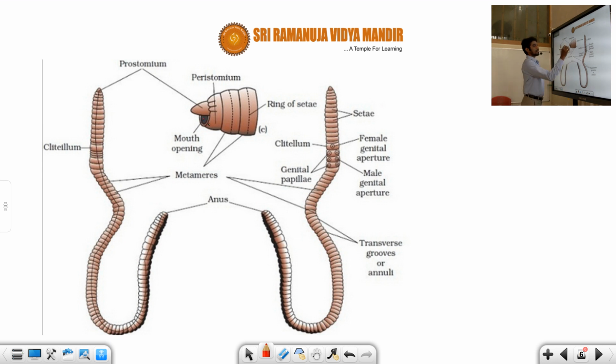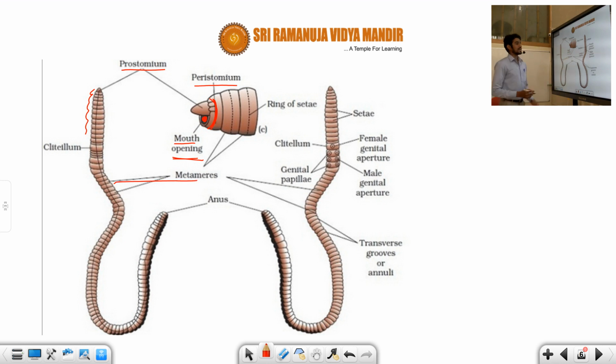Now carefully observe. This is the mouth. The red part represents the mouth opening, and the mouth is surrounded by the peristomium. The hanging part is called the prostomium, and the prostomium arises from the peristomium only. So this is the first segment, where the mouth opening is. And these segments you can see are called the metamers.